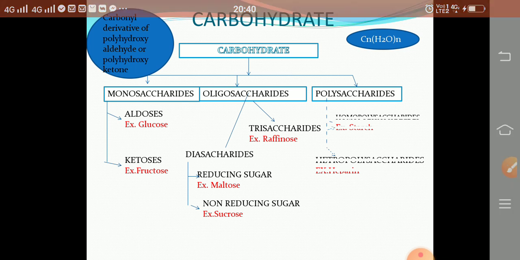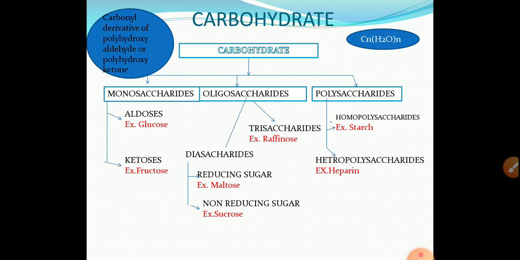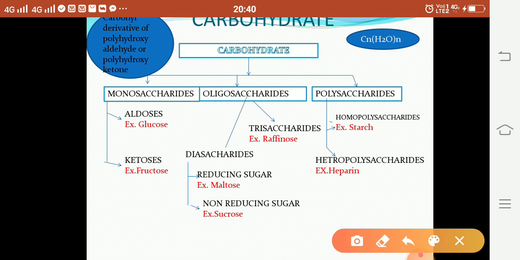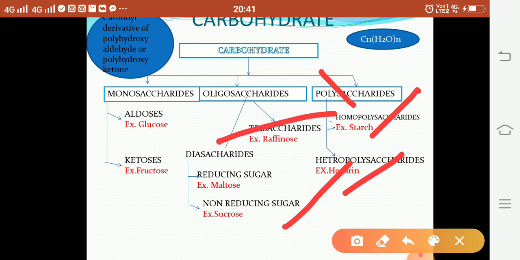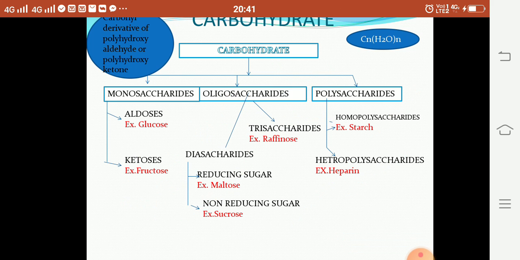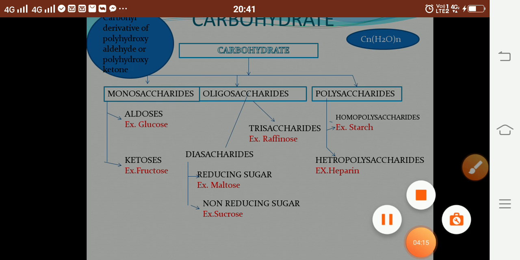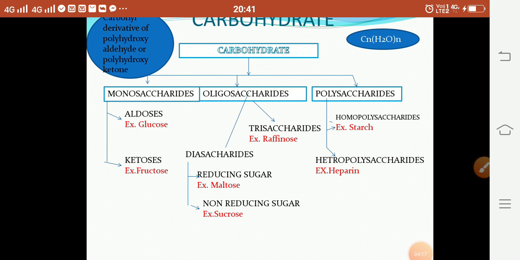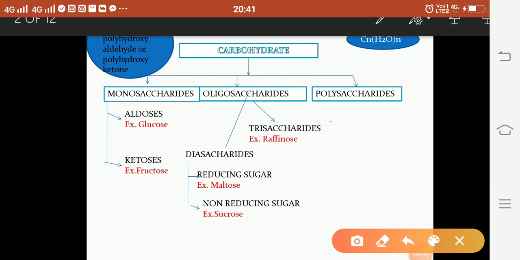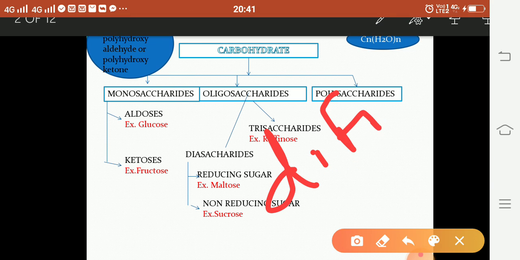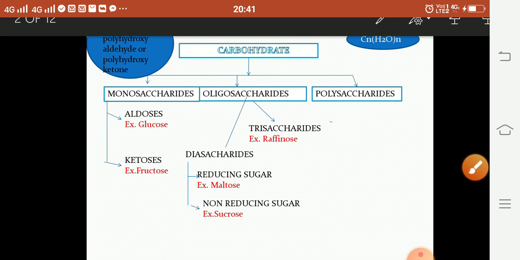Then the third class, that is polysaccharide. Polysaccharide molecules again classify into two types. One is homo and second is hetero: homopolysaccharide and heteropolysaccharide. Example of homopolysaccharide is starch. Example of heteropolysaccharide is heparin. Homopolysaccharide means they have the same type of monosaccharide, and hetero means they have different types of monosaccharides. That is a heteropolysaccharide.